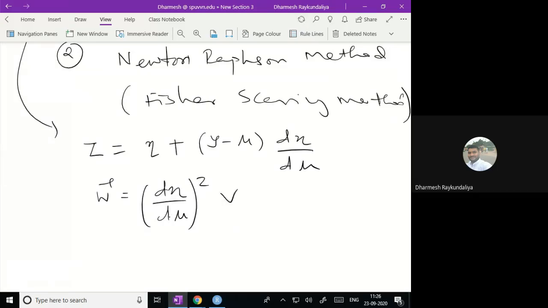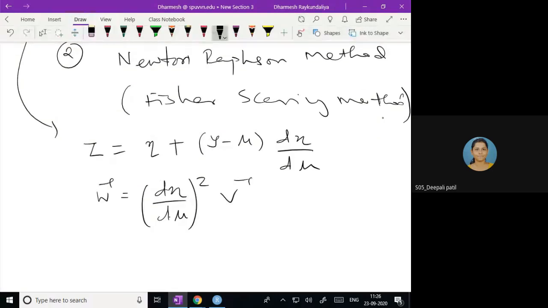Is it right? Is it v inverse? No, it is not v inverse. It is (d eta by d mu) whole square into v. That you have to verify. I think v inverse. Okay, no, it is v.